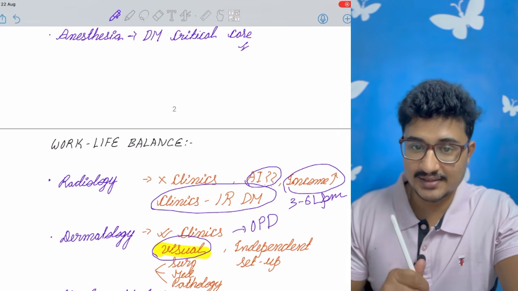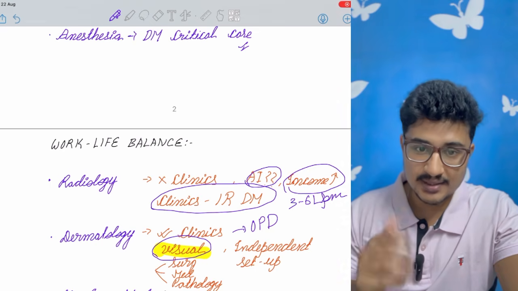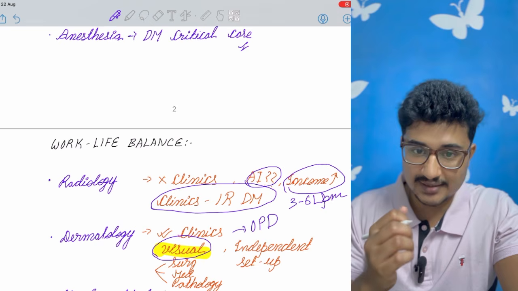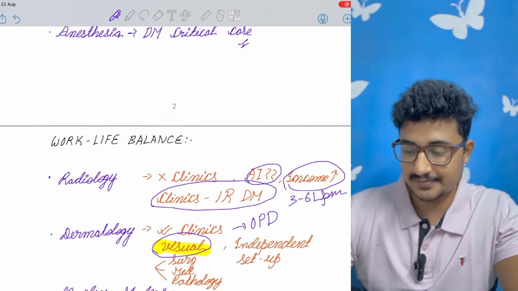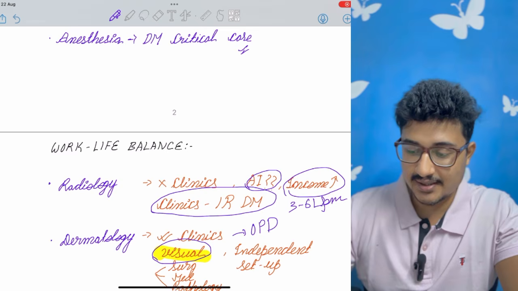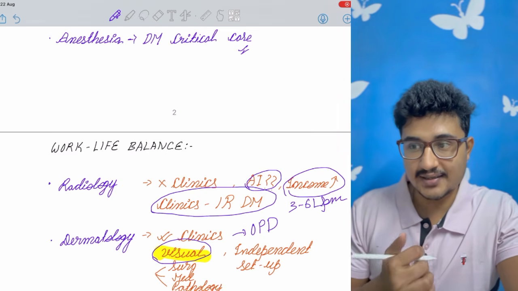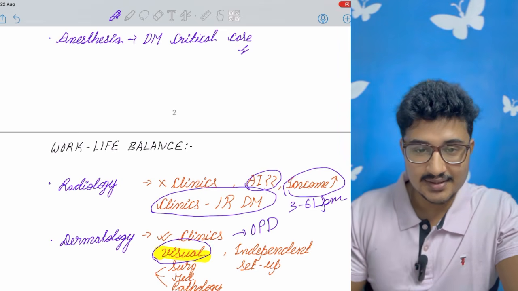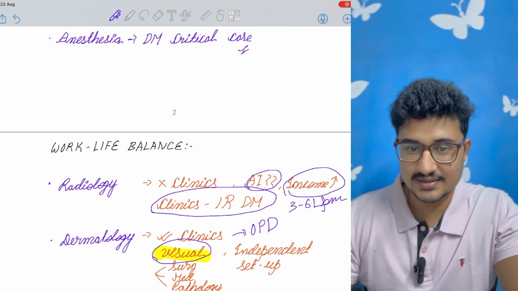And one reason for me to take dermatology was that my visual memory is a bit good and I like to see things and can correlate. So this was a strong point for me to take dermatology, because after I left MAMC, the radiology seat was also vacant, and the work-life balance was better in radiology. Here in dermatology it was 110 hours duty, but in radiology 70 hours was the duty.